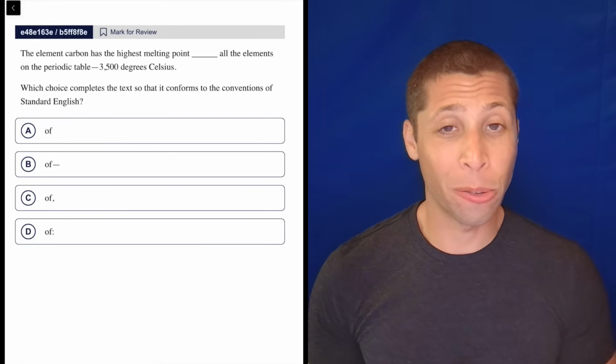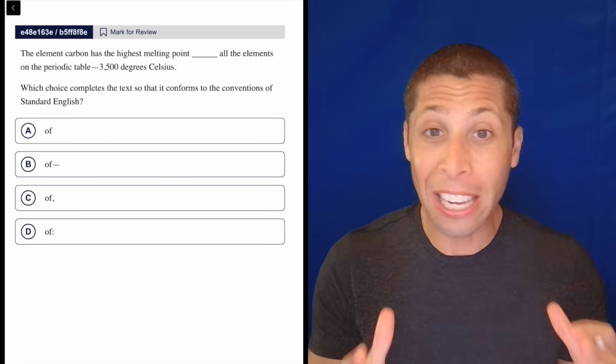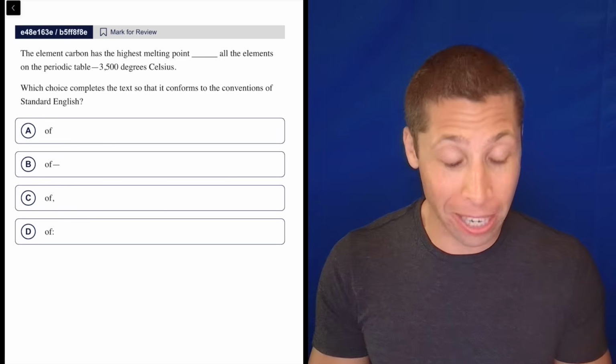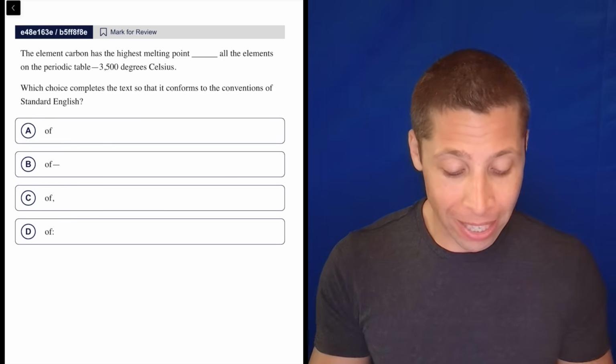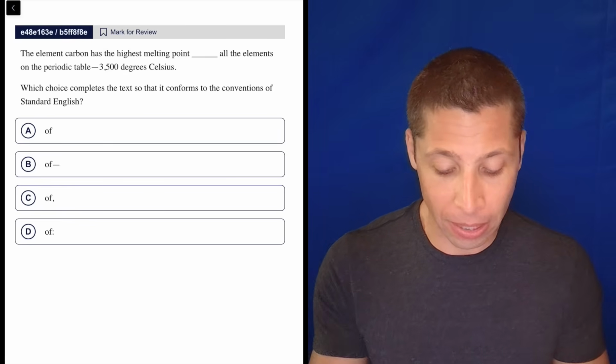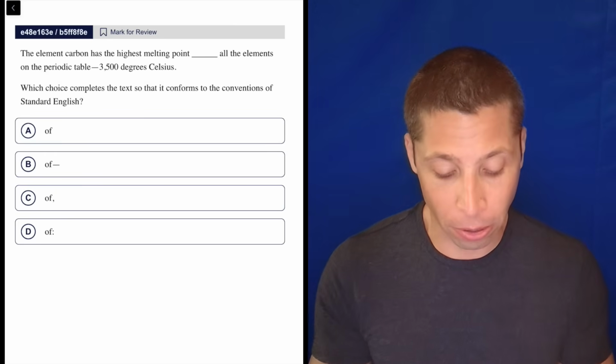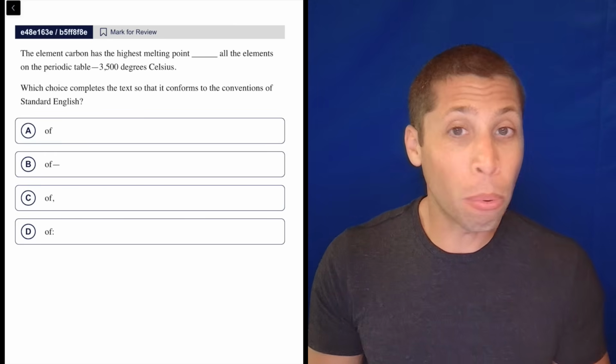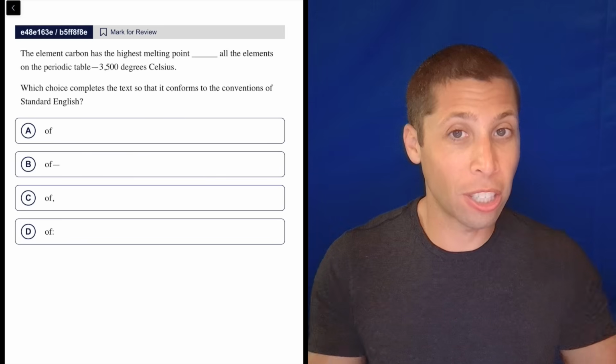This is another one of those cases where I'm really hoping you can just hear the right answer, because I don't have a great explanation. The element carbon has the highest melting point of all the elements on the periodic table, 3,500 degrees Celsius. There's no break in this sentence. It's just a continuous thought, right?